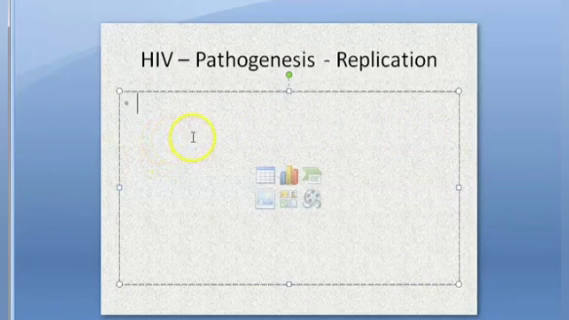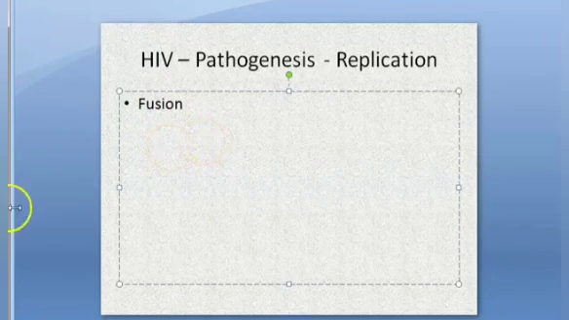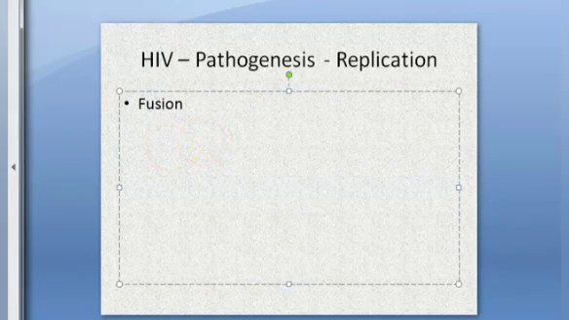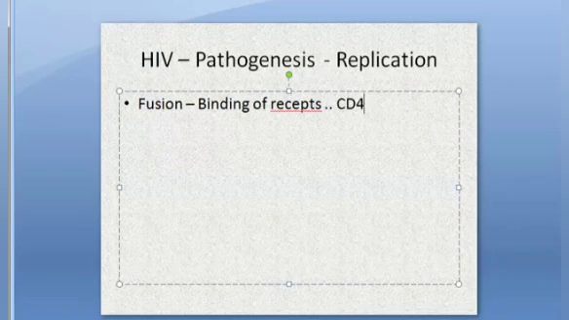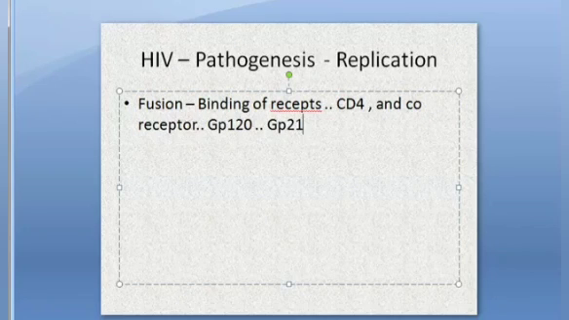Let us see. Fusion. So fusion means the attachment of the receptor and co-receptor to GP120. Fusion of HIV to the host cell takes place, mediated by the fusion protein GP41. So here they are still talking about binding only. Binding of receptors, CD4 and co-receptor, to GP120 of the virus. And now GP41 helps in what? Fusion. GP41 helps in fusion. That's why it's called the fusion protein.